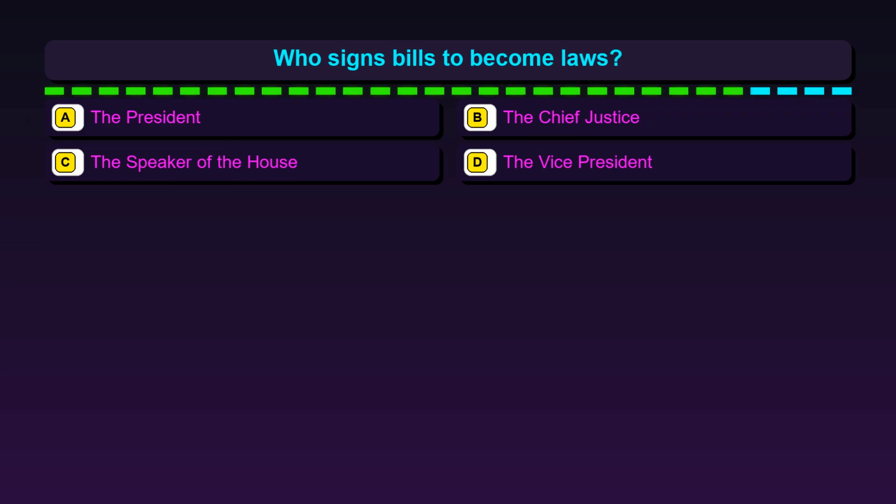Question 14. Who signs bills to become laws? Option A, the President. Option B, the Chief Justice. Option C, the Speaker of the House. Option D, the Vice President.